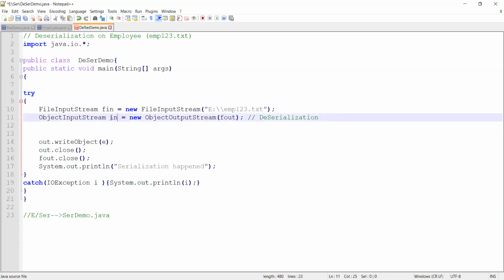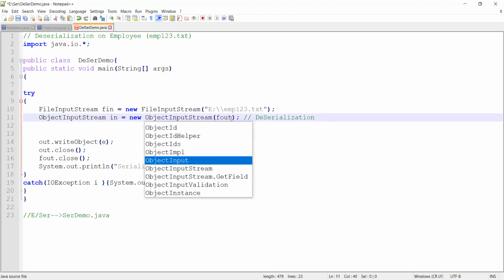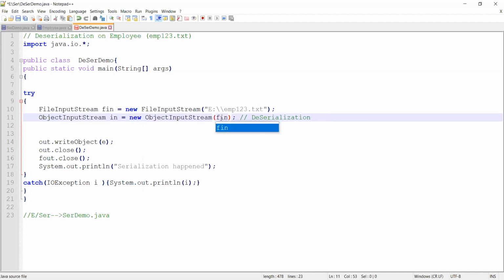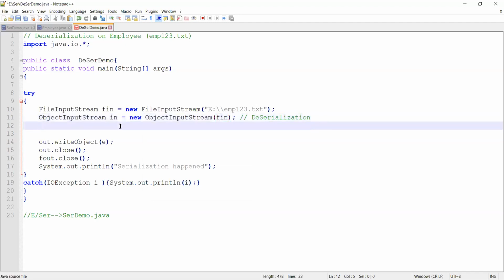I'll just create an object called in is equal to new ObjectInputStream(FN). All I've done is I already have an EMP123. I've opened it with my file input stream, and now I am reading the byte stream. I have a byte stream over there. I am reading it. What I read is bytes.